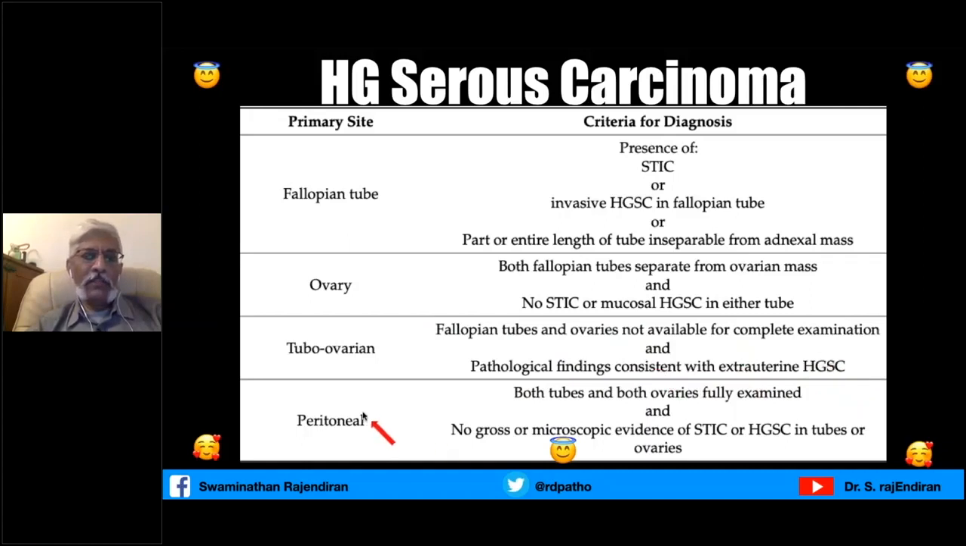When do you want to call it of peritoneal origin? Both tubes and ovaries are fully examined, completely embedded, and there is no gross or microscopic evidence of STIC or HGSC in tubes or ovaries. These criteria are very, very important because none of the markers will help you to differentiate the primary site of the tumor, because these are all high-grade serous carcinomas. All the markers are positive despite the difference in the origin of the tumor. So clinical and radiological correlation is very, very essential to identify the origin of the high-grade serous carcinoma.